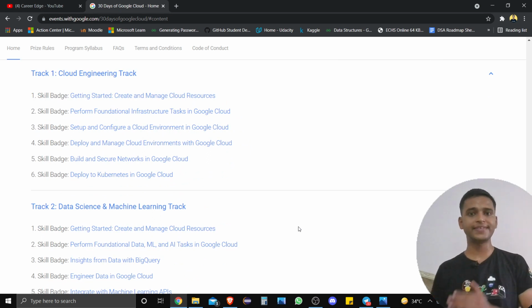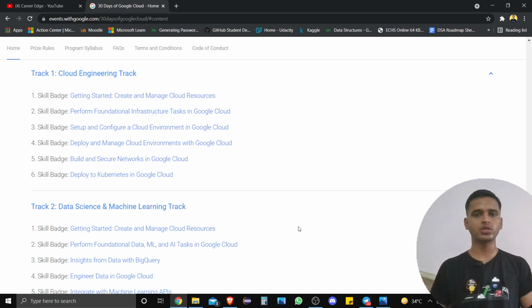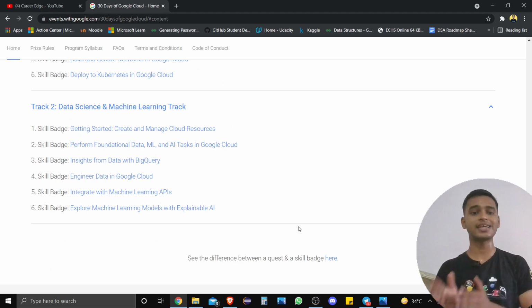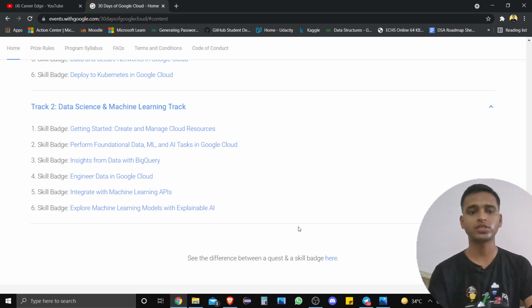First is a cloud engineering track, where you are going to learn about clouds and different types of Google Cloud tools and applications. After that, the second track is track 2, on data science and machine learning, and this is the most important track. When you complete both tracks, there are ultimate swags and different things which I showed before. So I'm just going to show you once again.